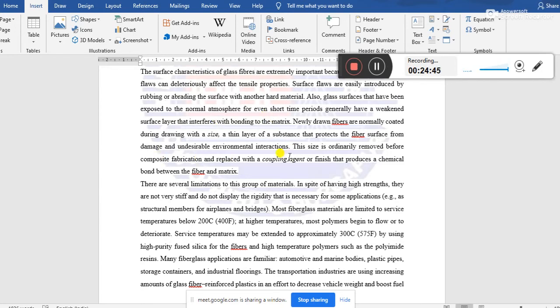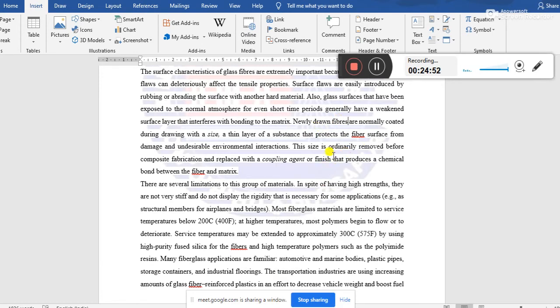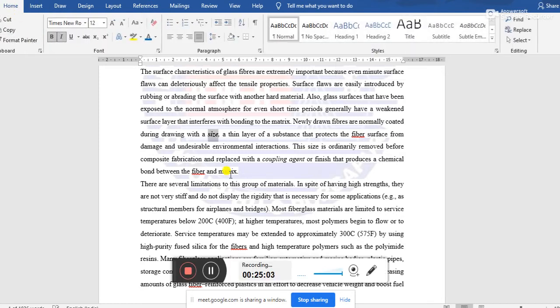Newly drawn glass fibers, when they are produced, at that moment are coated with a size. What is size? Now this size is not that size. The diameter or that thing is not what I mean. This size is a temporary cover, which is given on the surface of the newly drawn glass fiber, and when the glass fiber is used